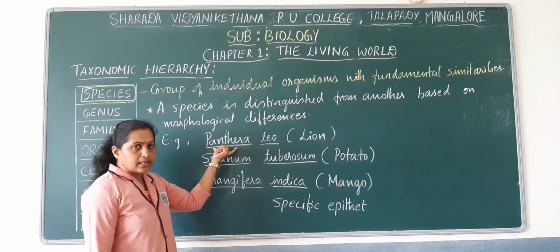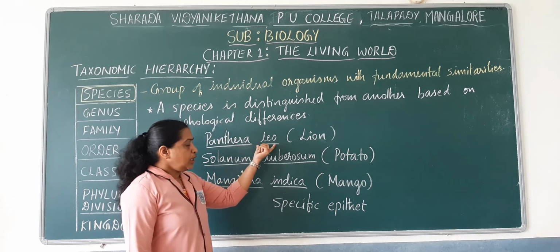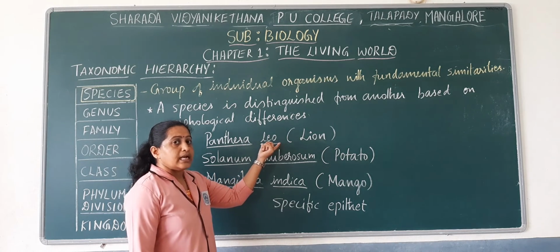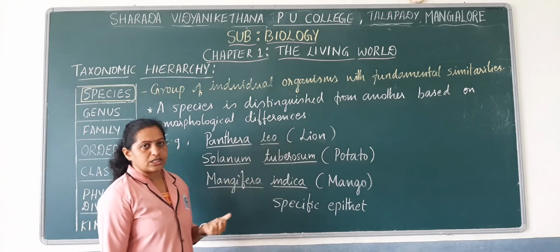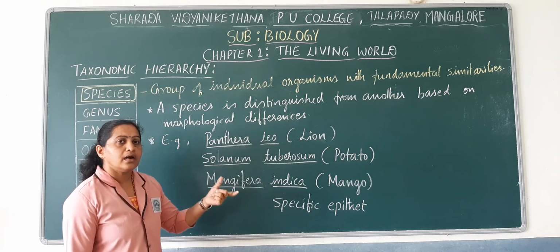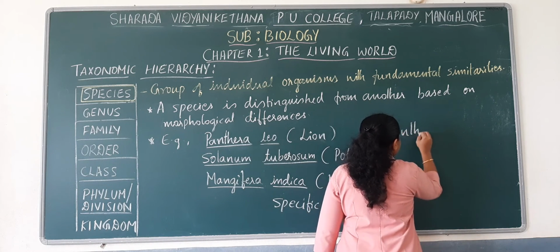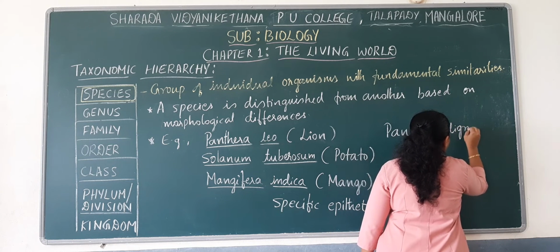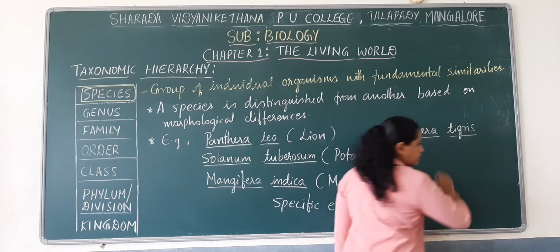You know that Panthera is the genus, leo is the species. The same genus Panthera has one more species, that is Panthera tigris. This is the scientific name of tiger.